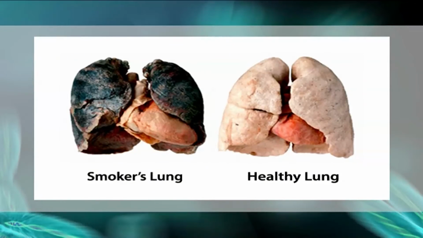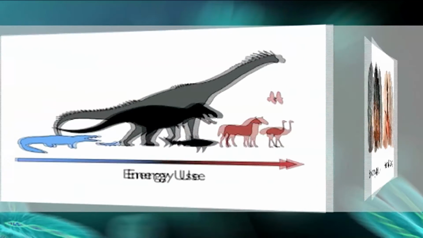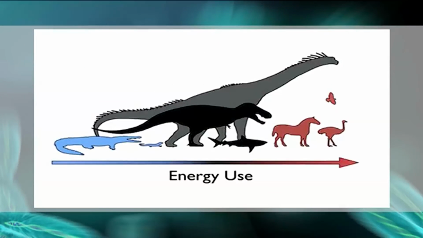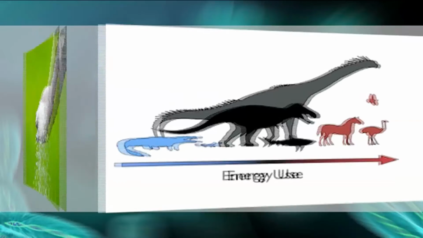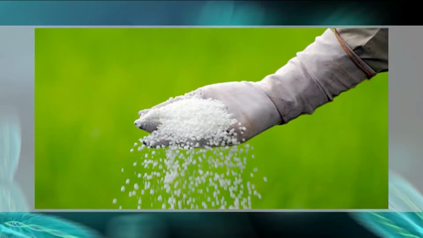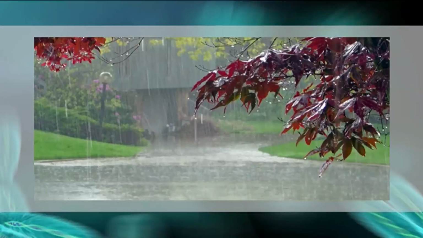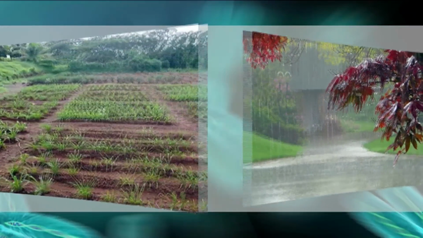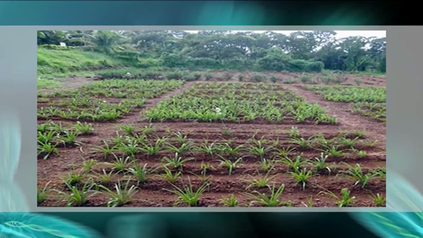Examples include the effect of smoking on the development of lung cancer in human beings, that of nutrition on the growth rate of animals, and that of fertilizer, rainfall, and planting density on the yield of crop plants.